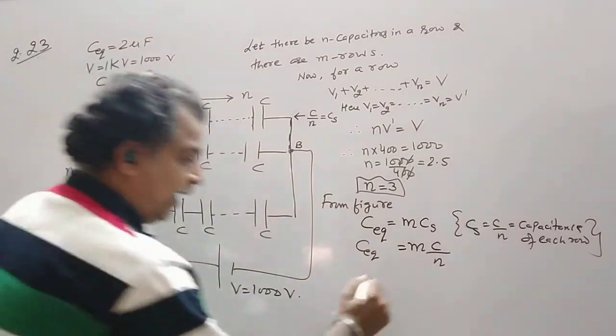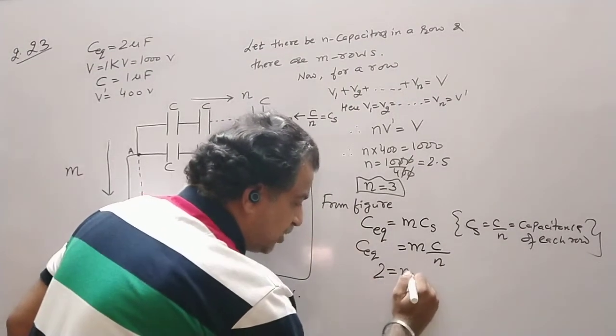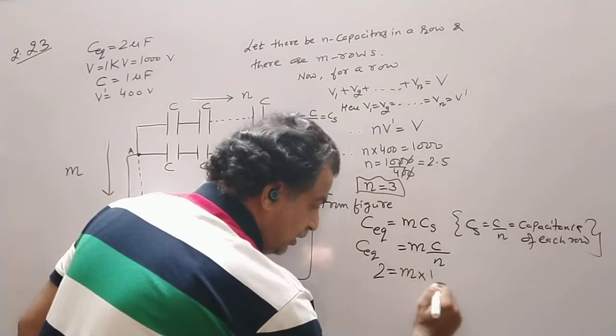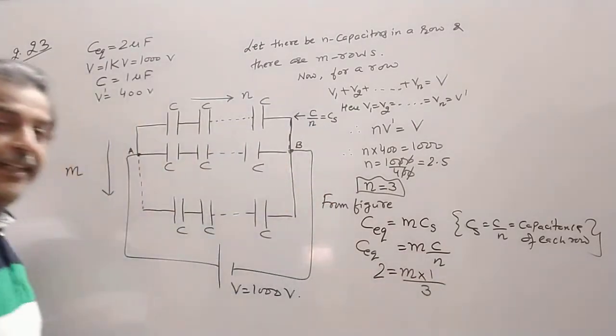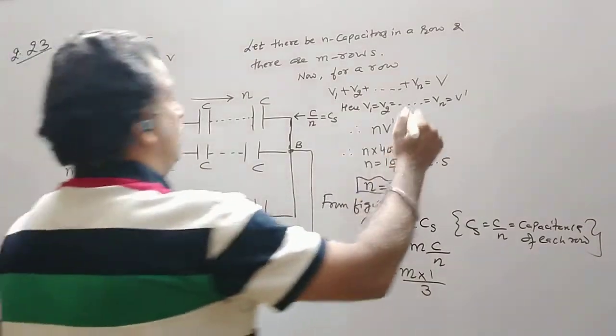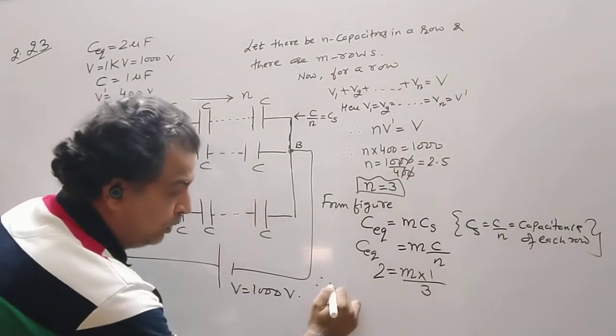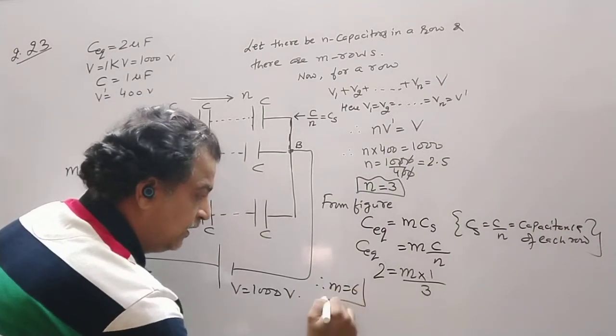Now C equivalent is 2, m is unknown, C is 1 as given, n is found to be 3, therefore m is equal to 6.